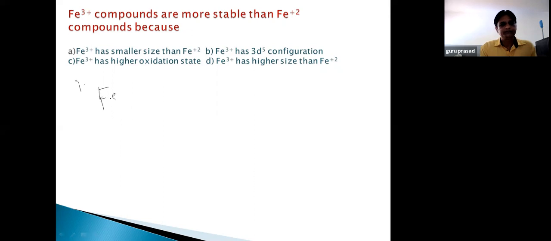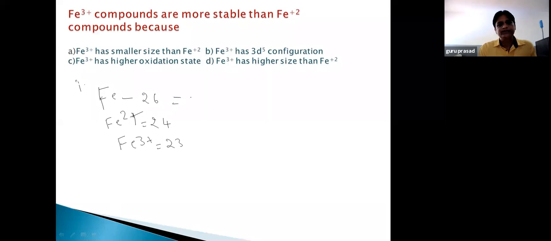So Fe atomic number is 26. So if you take Fe2 plus, see atomic number represents protons as well as electrons. So in Fe atom there are 26 protons. So if you take Fe2 plus ion, which is formed by losing 2 electrons, the number of electrons in Fe2 plus is 24. Similarly, if you take Fe3 plus, there 3 electrons are lost.